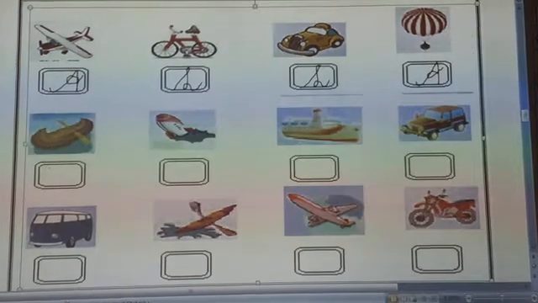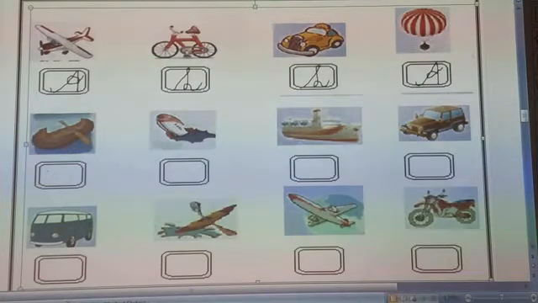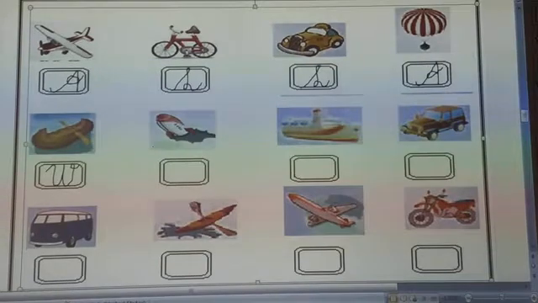This is boat, and boat can swim in water. So we have to write here W for water transport, and boat is water transport. So we have to write here W. Next is, which transport is this?